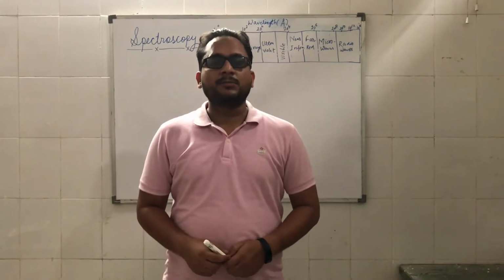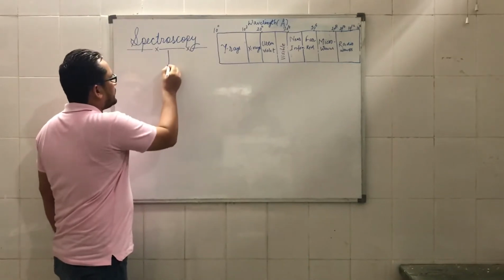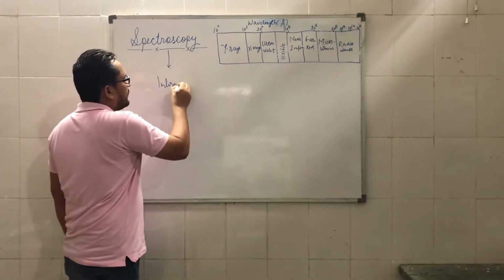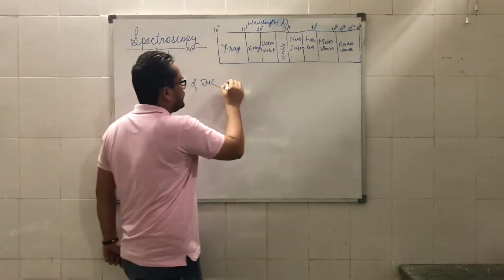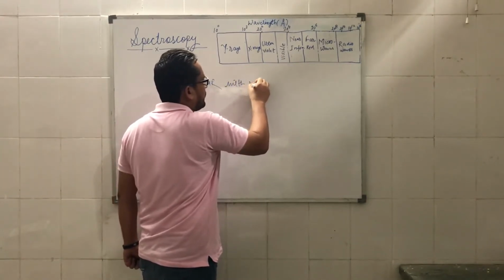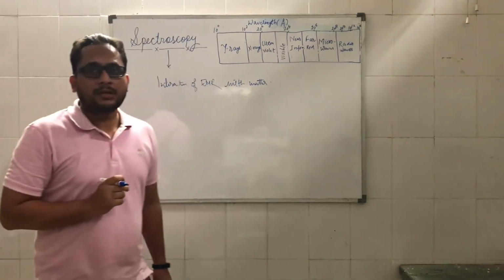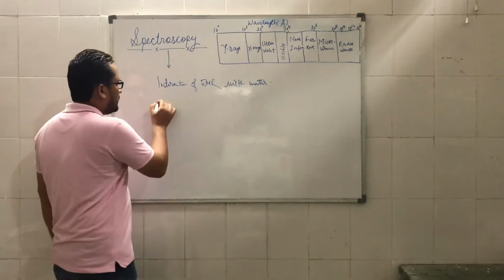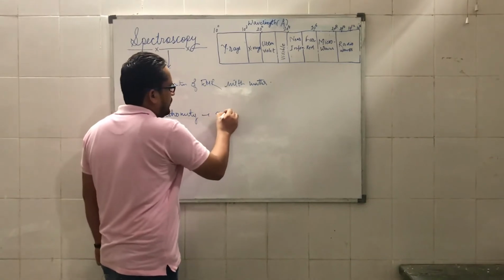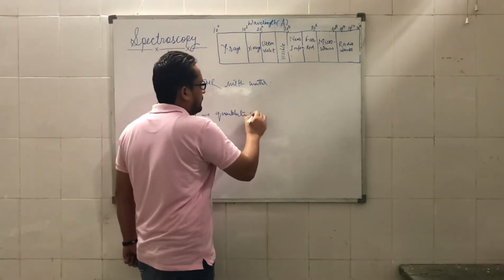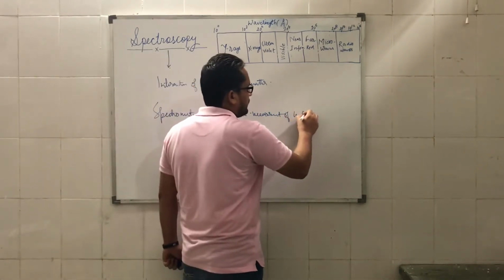Today we are here to discuss spectroscopy. Spectroscopy is basically defined as the interaction of electromagnetic radiation (EMR) with matter, and the quantitative measurement of this interaction of electromagnetic radiation with matter is known as spectrometry. So, spectrometry is the quantitative measurement of this interaction.